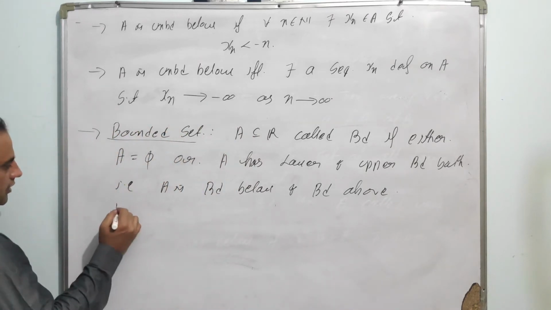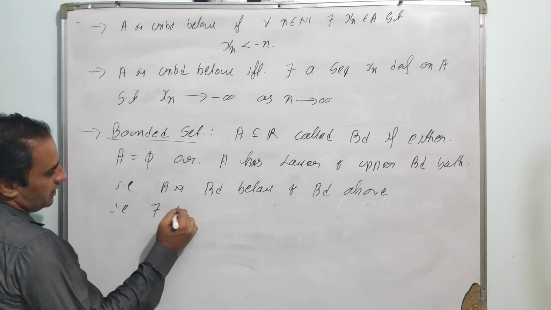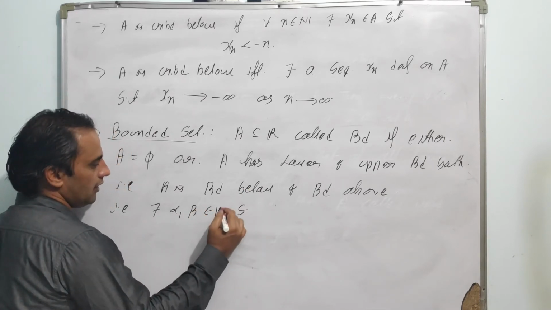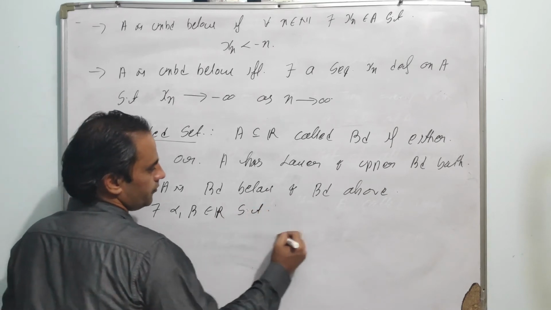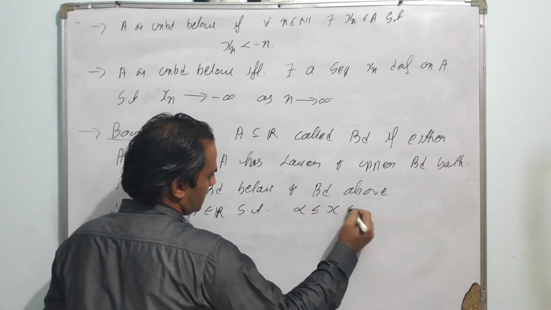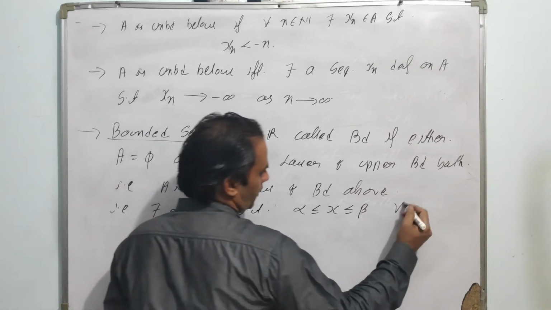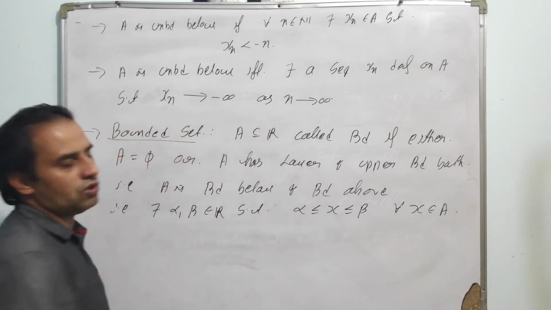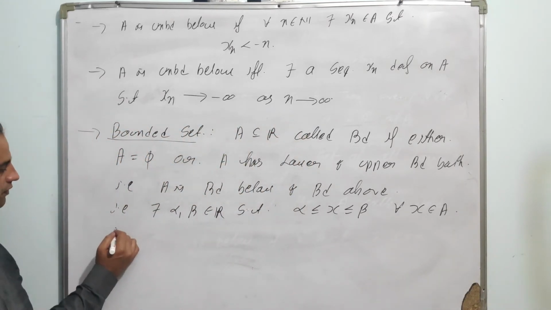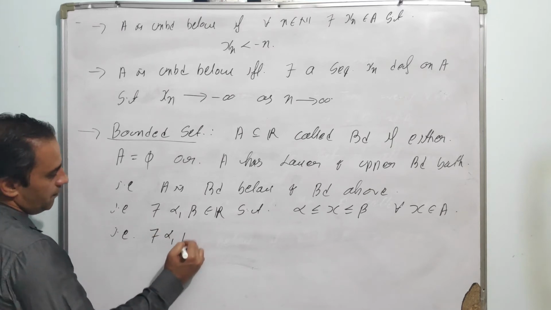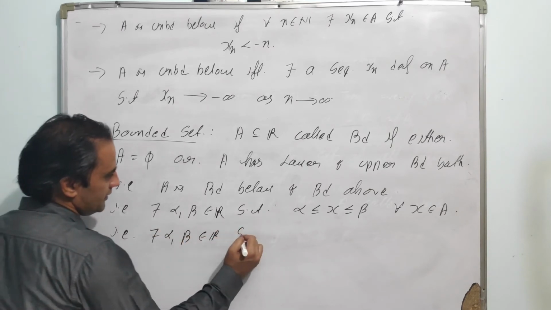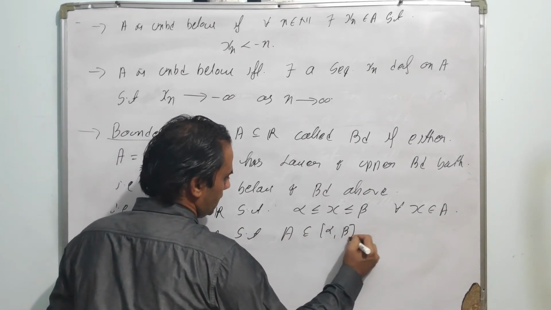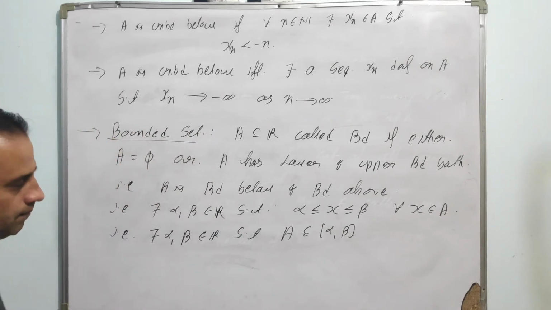Or we can say that there exist alpha and beta belonging to the real line R such that alpha is less than or equal to x, which is less than or equal to beta, for every x belonging to A. Then this A is called bounded. Or we can write down, there exist alpha and beta belonging to R such that A is contained in a closed interval alpha beta or some open interval alpha beta.